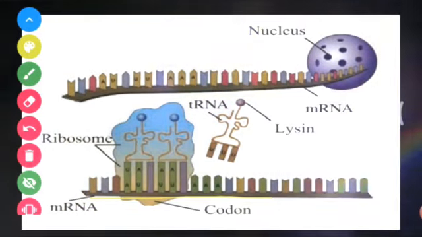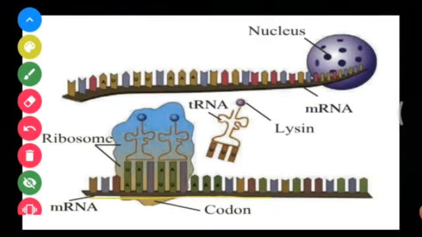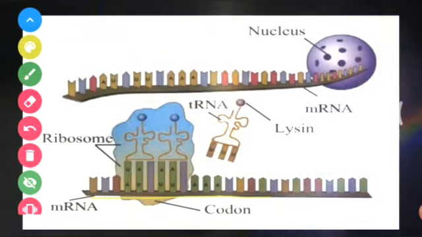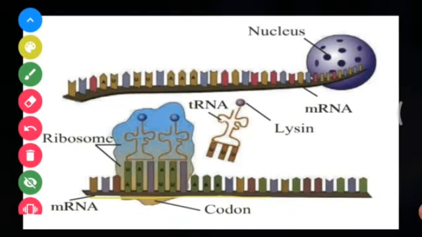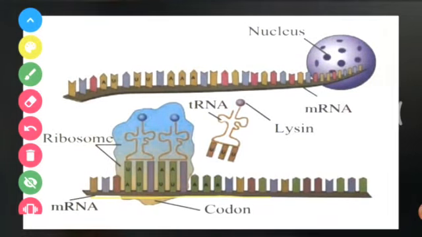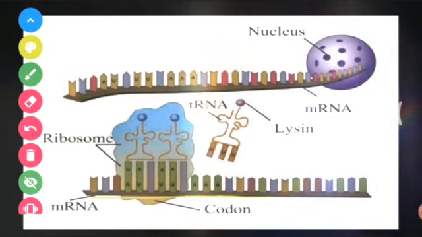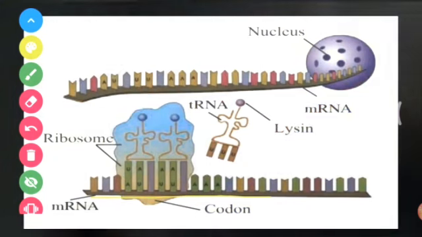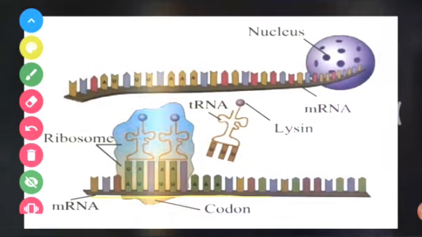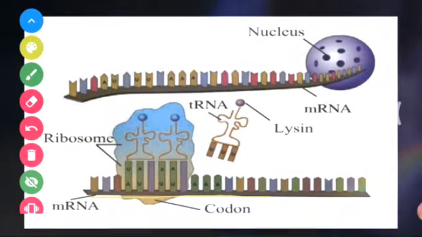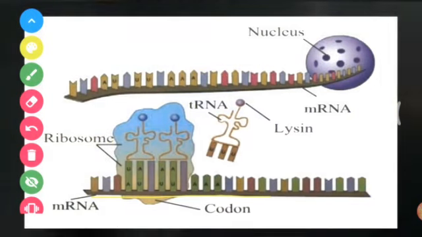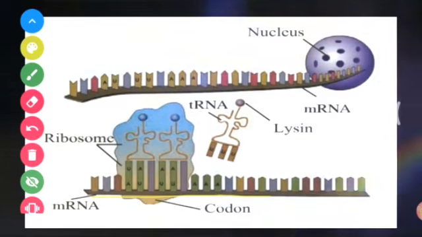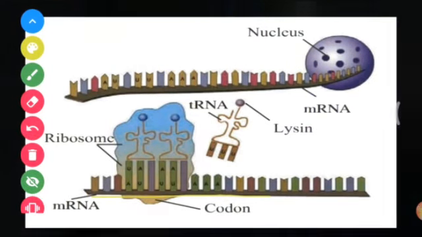And whenever the ribosome is sitting on the mRNA, it jumps one codon every time. That jumping of a codon is called translocation. I'm adding one more term here. As you can see, the blue colored ribosome sitting on the mRNA jumps one codon every time. So now it is present on the 2nd codon, and the next codon is there. If it comes to the next codon, that particular process is called translocation.